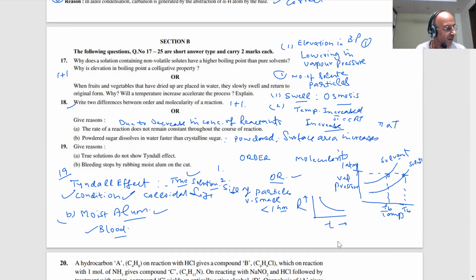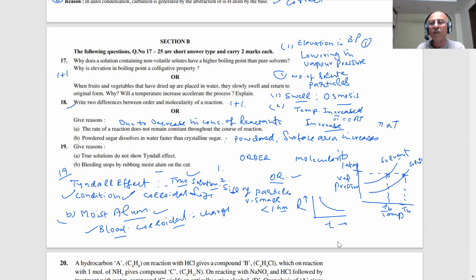Check the answer, students, because these things are very important; whatever we do, we should know more about it. They ask you so many times. What will happen if blood is a colloid? Blood is a colloid, and there is a charge on it, and there is an opposite charge on the alum.